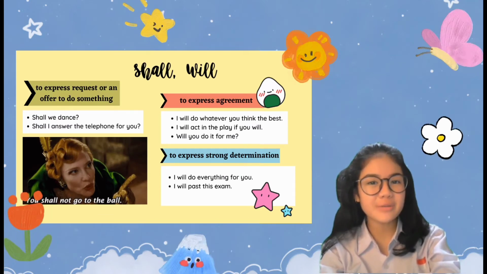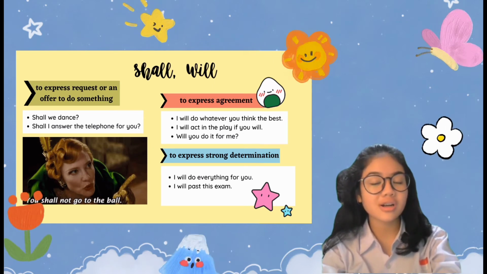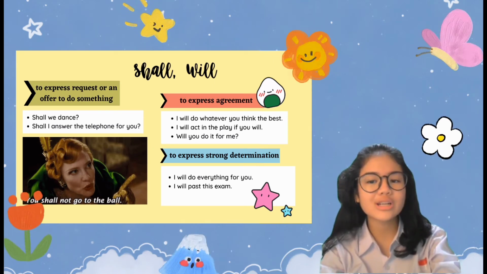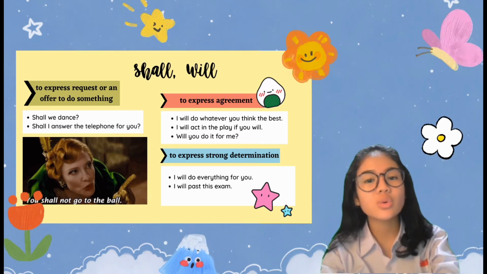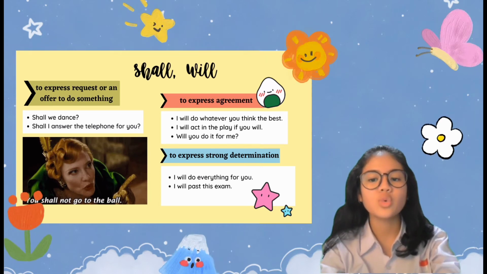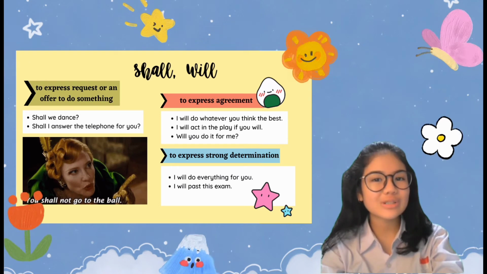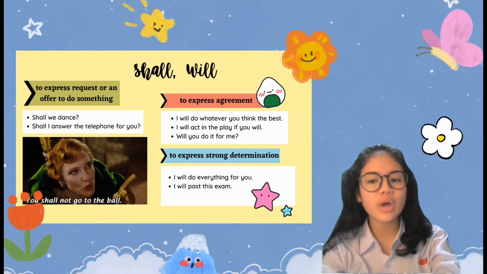Here, I have a meme from Cinderella, you shall not go to the ball. So basically, Cinderella cannot go to the ball. The second one, to express agreement. I will do whatever you think is best. Will you do it for me? The last one, to express strong determination. Whatever it is, I will do everything for you.